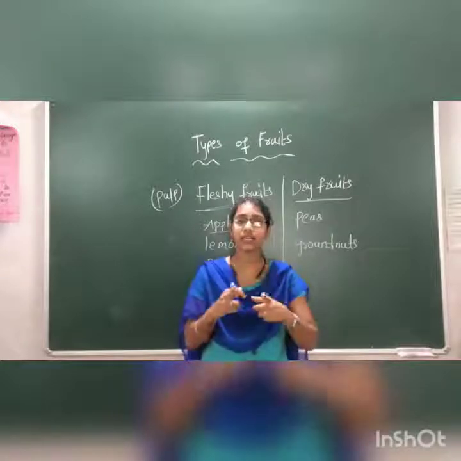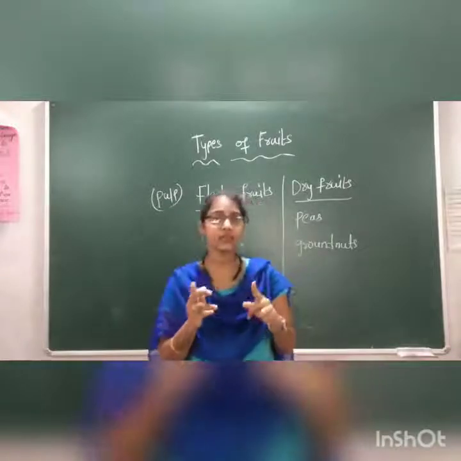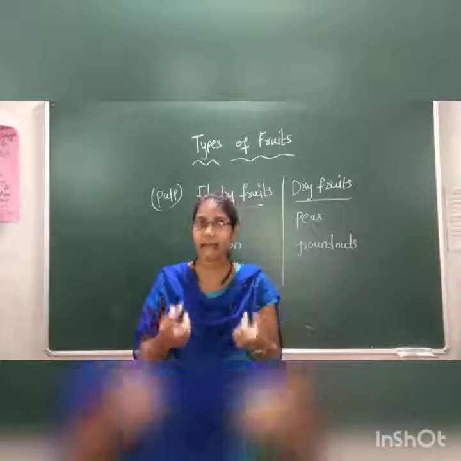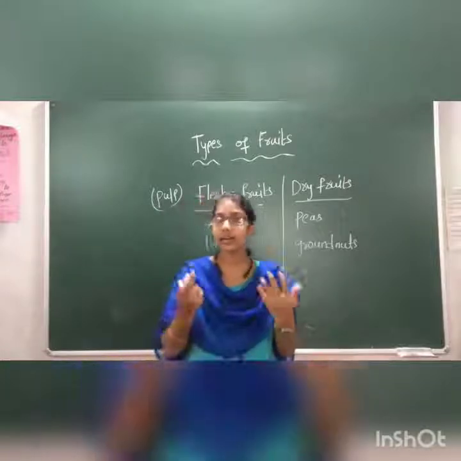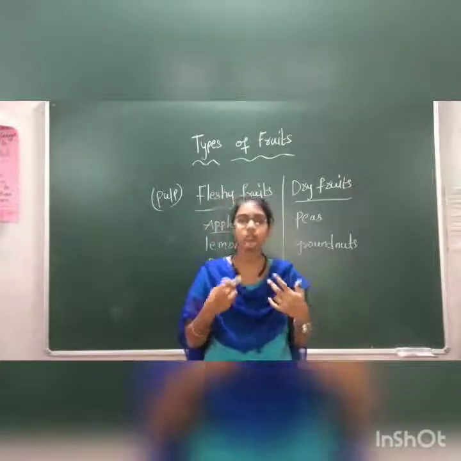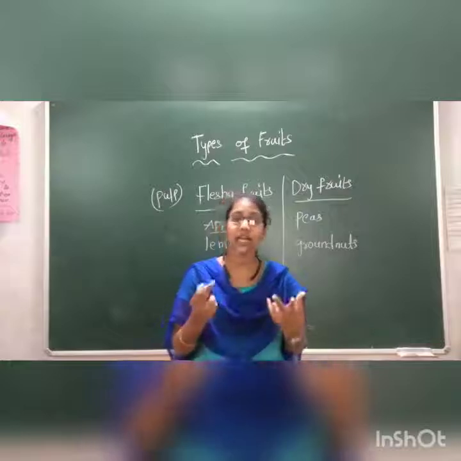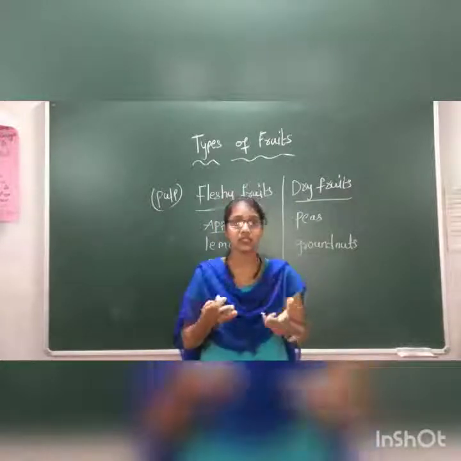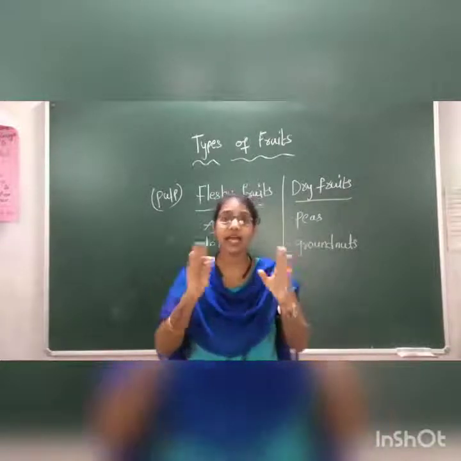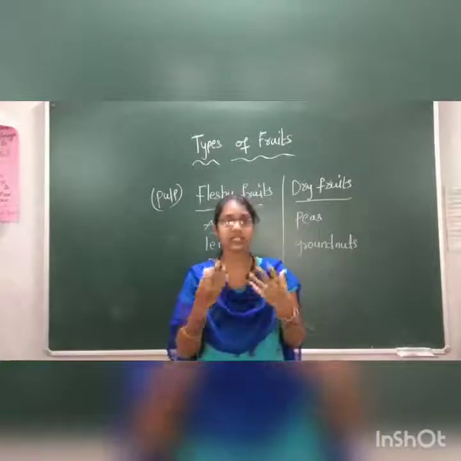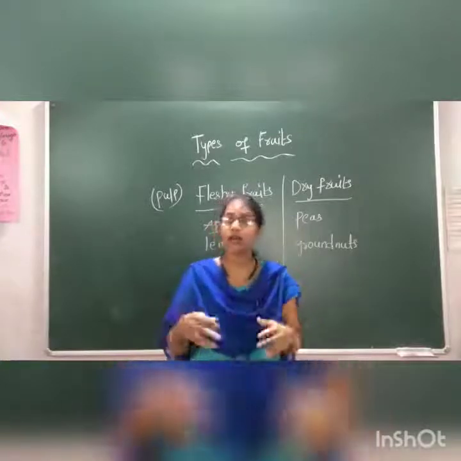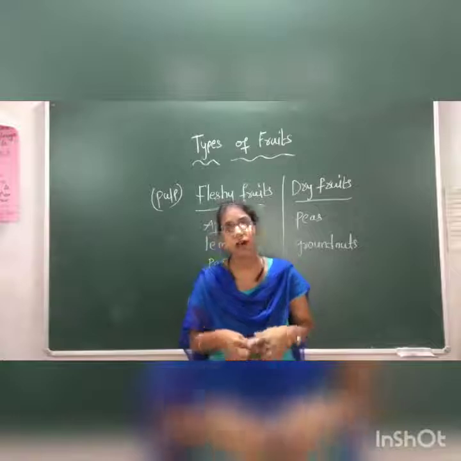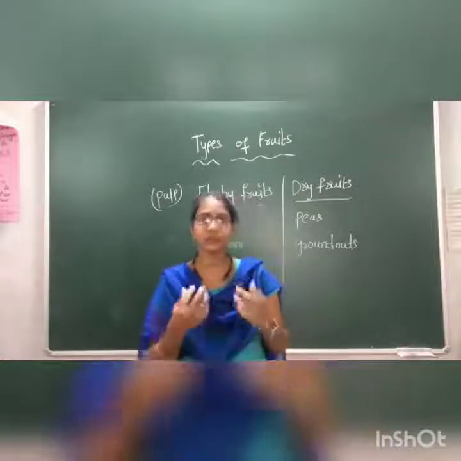Grapes are in groups, and a single fruit means apple. Also fruits can be classified on the number of seeds, if the seeds are more or if there is one seed.